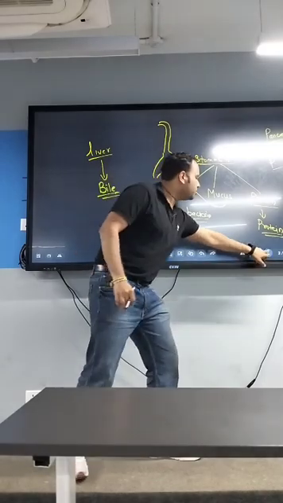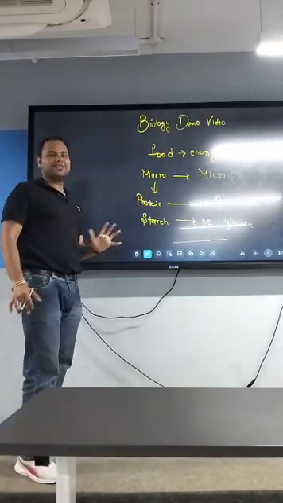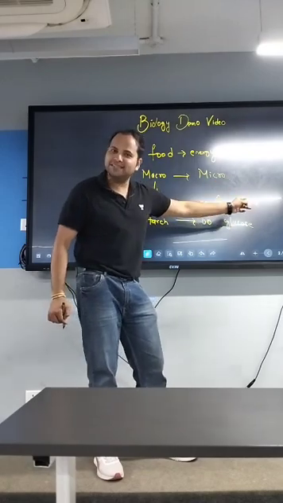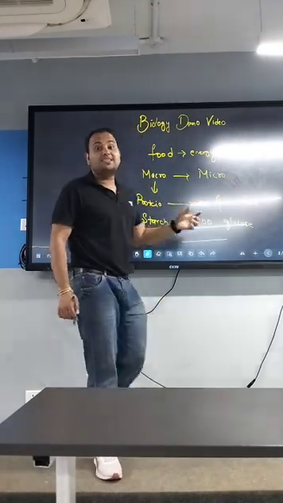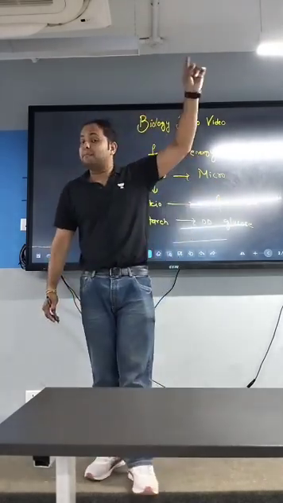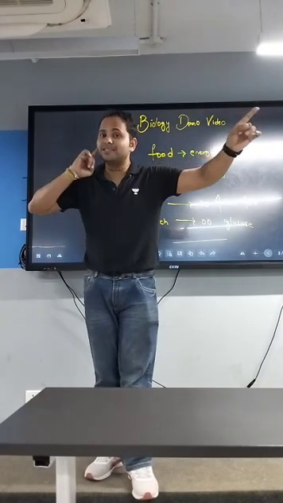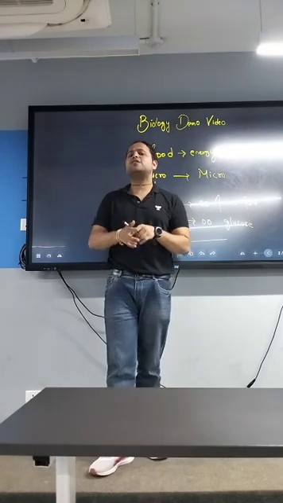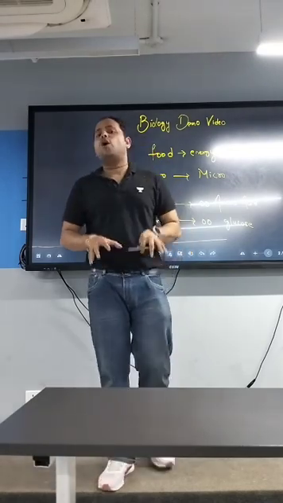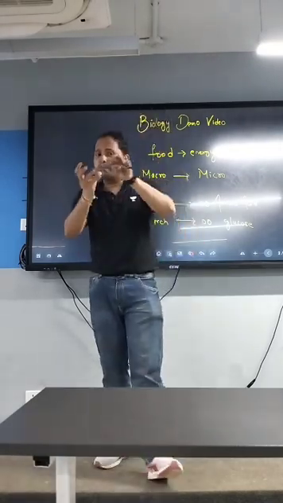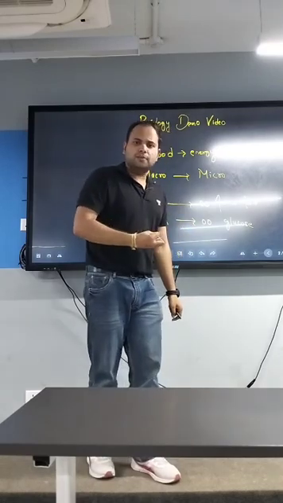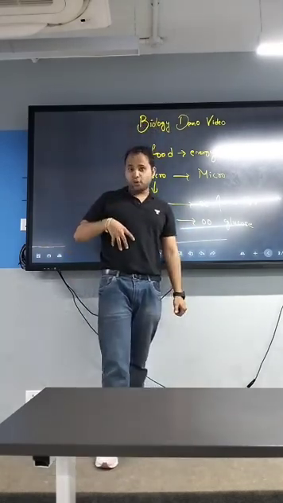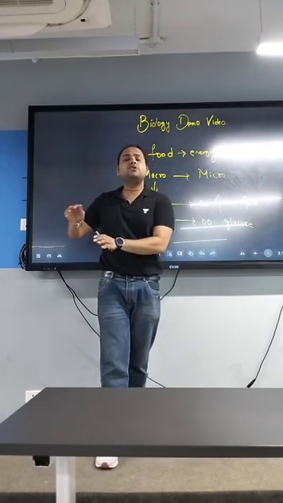I have earlier told you that we have to digest these three things. The protein digestion is done by trypsin and pepsin. The starch digestion is done by amylase, whether it is pancreatic amylase or salivary amylase. And then the last one, lipase, is responsible for the digestion of fats. Once all the macromolecules are converted into micromolecules, they are passed through the capillaries or villi which are present in your small intestine. They are passed into your bloodstream.